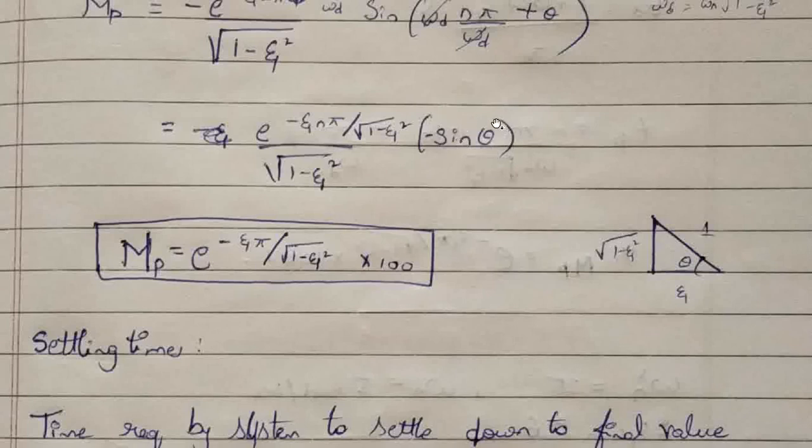So this root of 1 minus zeta square and this denominator will get cancelled, and n we are substituting as 1. So peak overshoot will be e to the power minus zeta pi divided by root of 1 minus zeta square, and peak overshoot is always written in terms of percentage, so multiplied by 100. This is peak overshoot.